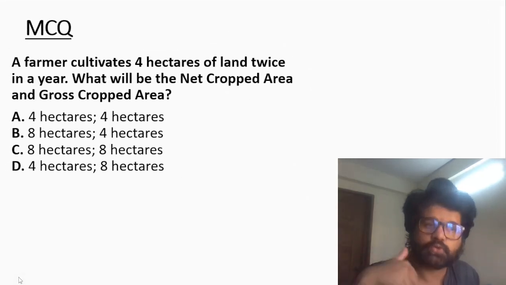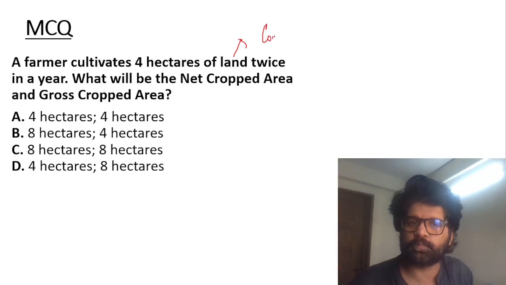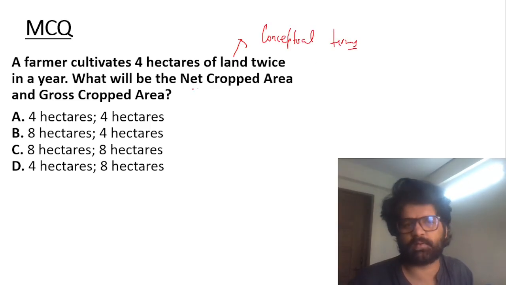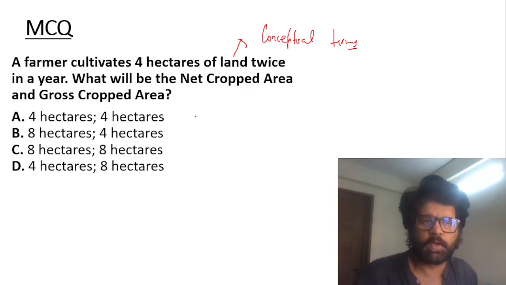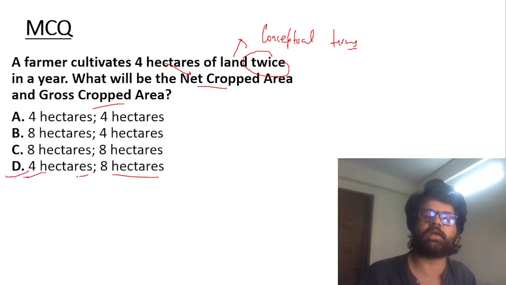Let's solve some questions so that we can remember stuff in a much better manner. There are some conceptual terms also here. It's more economy than polity, but again, it's a part of governance, it's a part of scheme. So what will be the net cropped area and gross cropped area in this particular case, guys? Net is always 4 hectare, but gross cropped area will change depending on how many times you're cultivating, twice, thrice. So twice, so 8 hectare. So D is the answer, 4 hectare and 8 hectare.